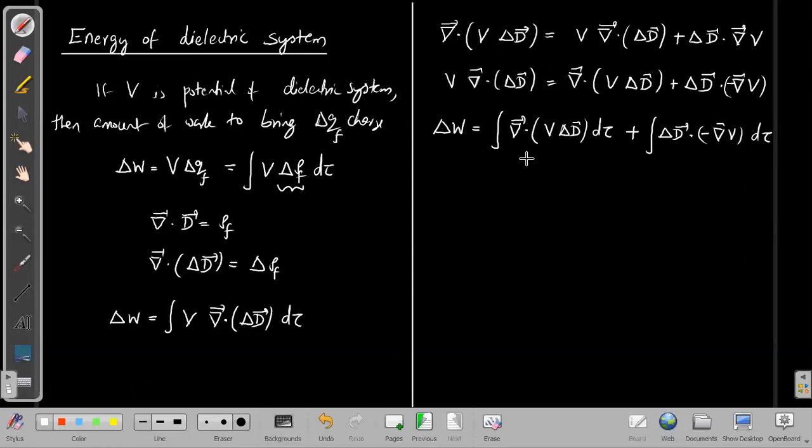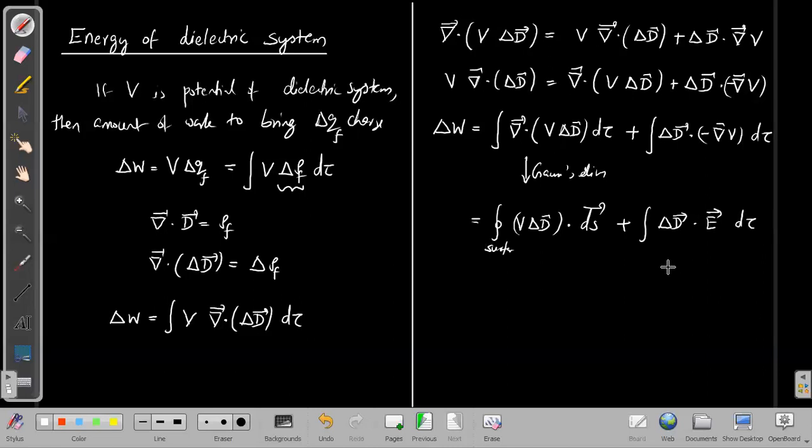Now here you can apply Gauss's divergence theorem and convert this integral into a surface integral. So this would be a surface integral over a surface of V delta D dot dS, plus the second integral becomes delta D dot E d tau, since minus del V is nothing but the electric field.